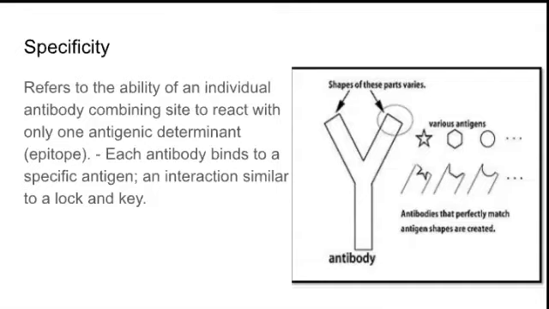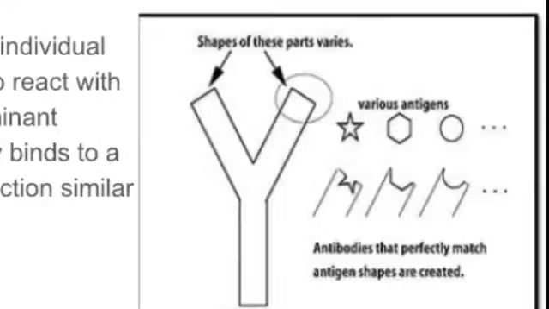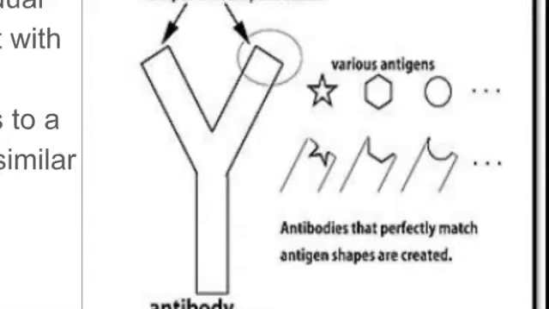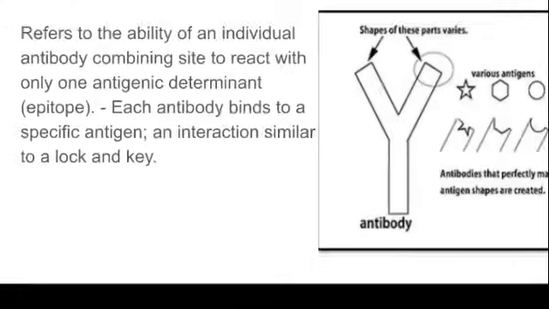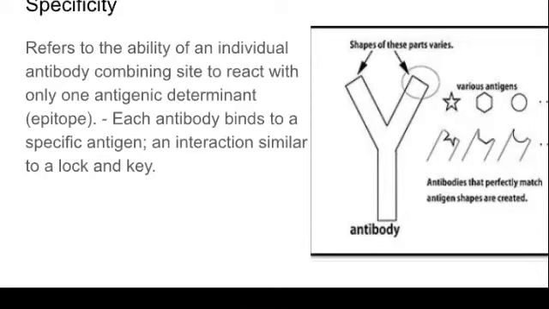For example, in COVID-19 the spike protein plays a vital role, so our antibody has to be prepared so that it will attract the spike protein in the coronavirus. Same like this, in the picture I mentioned different shapes of antigen, and accordingly the antibody binding place is also matched. That is called specificity of the antigen-antibody reaction.